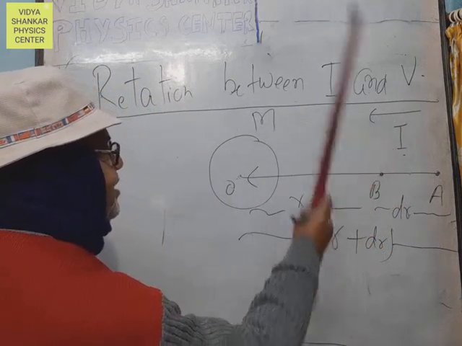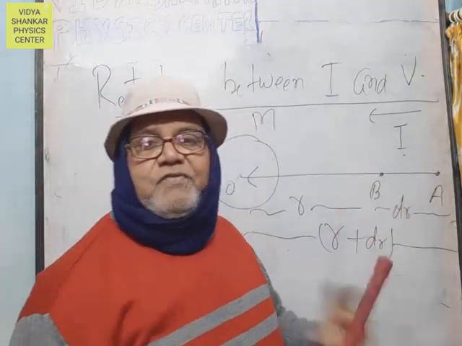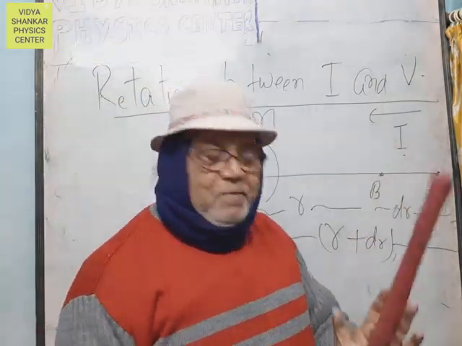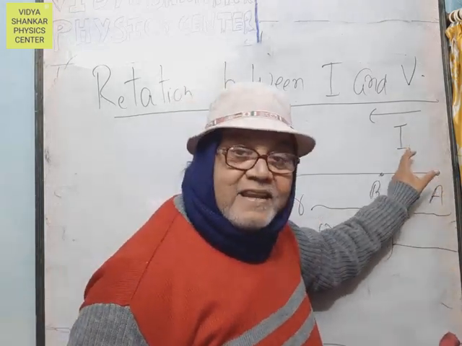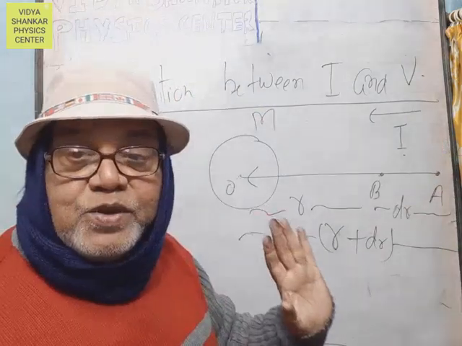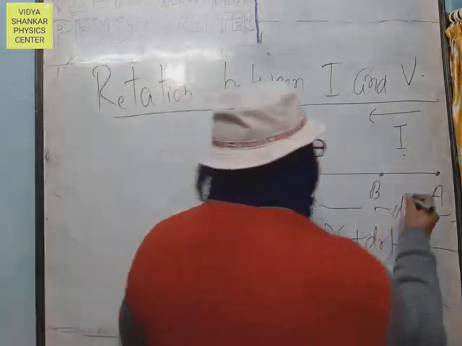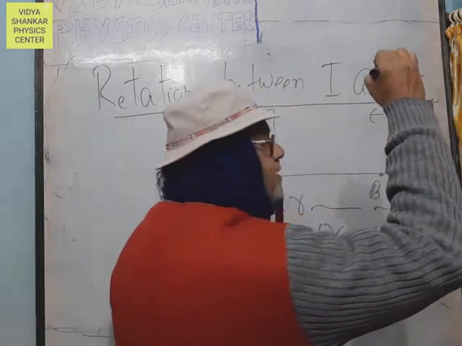Now the intensity of gravitational field, both points are very close to each other. Therefore, this intensity I remains constant between the two points, and it is directed from right to left.